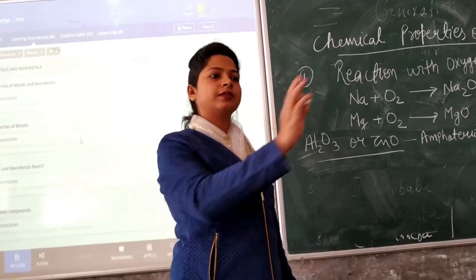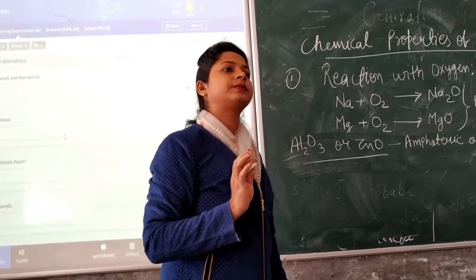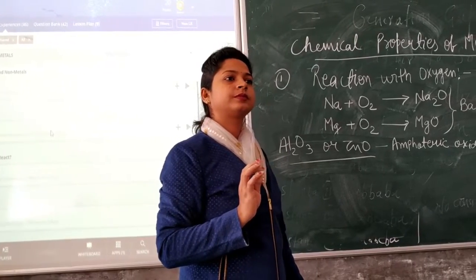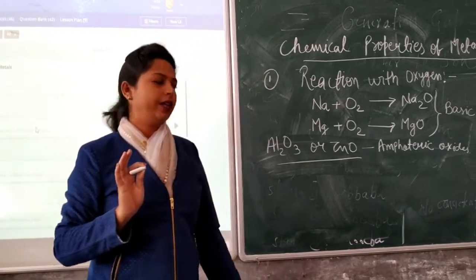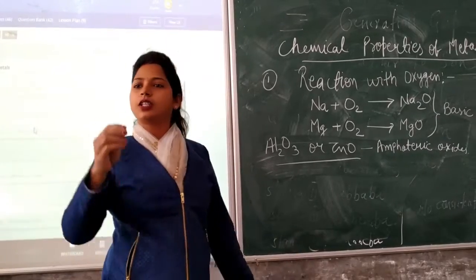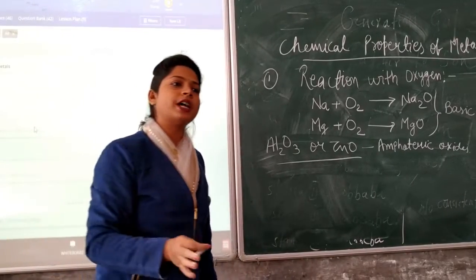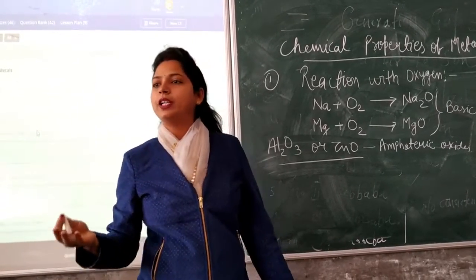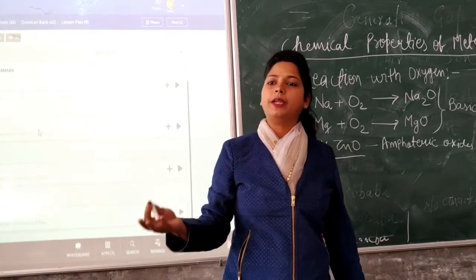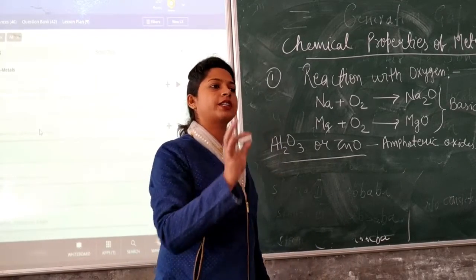This is the oxide which shows both acidic as well as basic behavior. Very excellent. So the substance which shows the properties of acid as well as base is called an amphoteric substance.